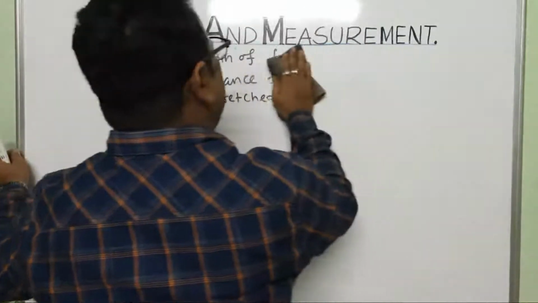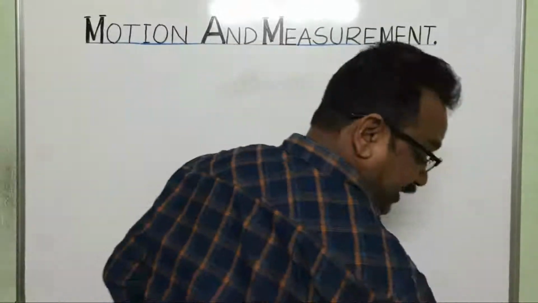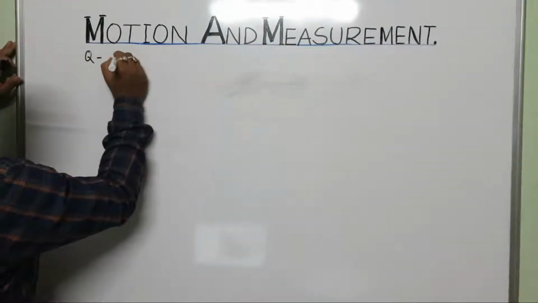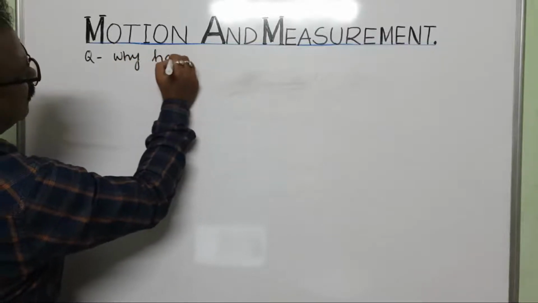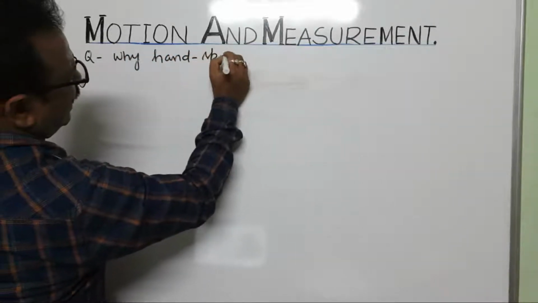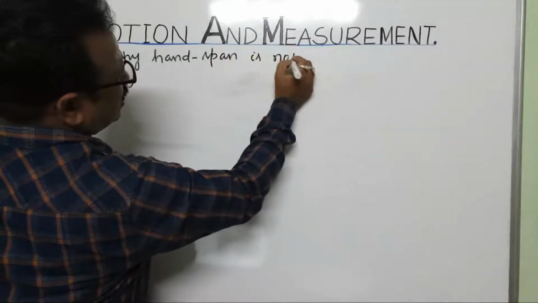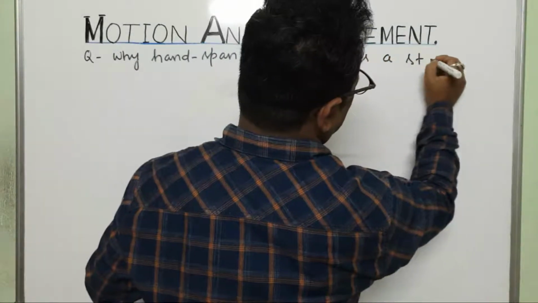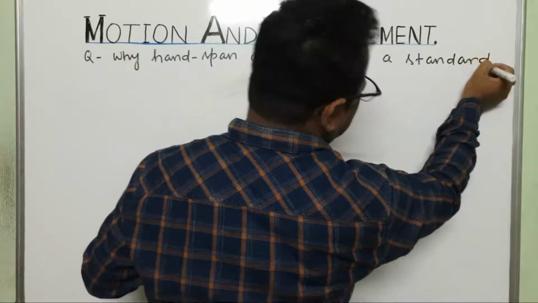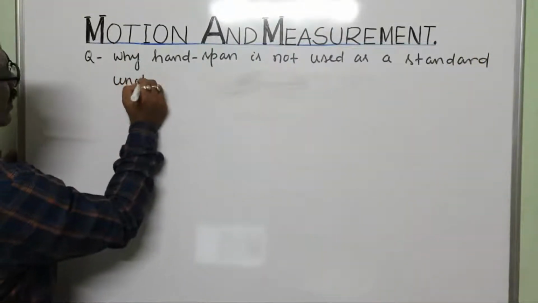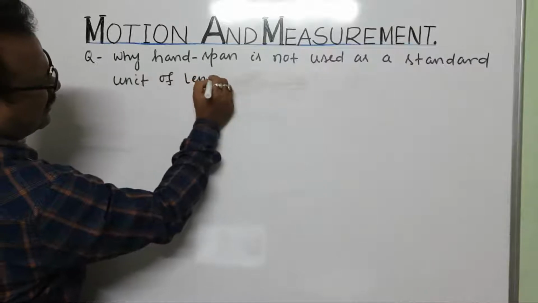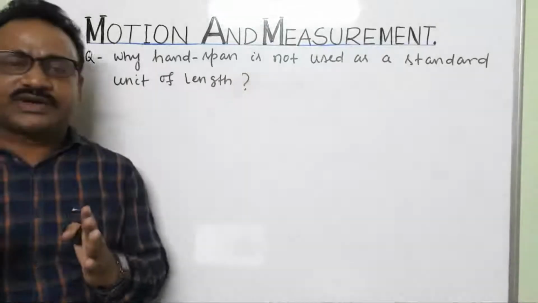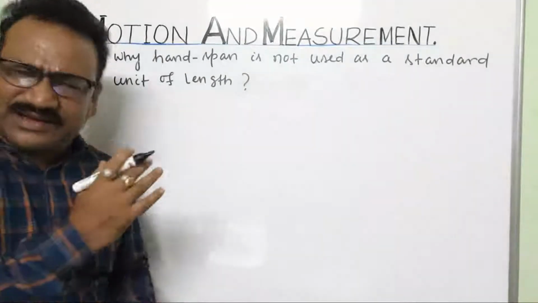From the examination point of view, the question is like this. Why is handspan not used as a standard unit of length?